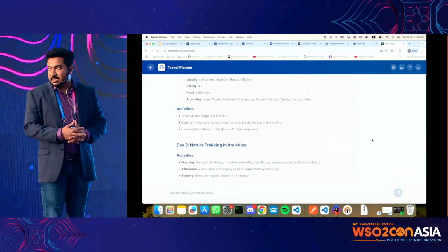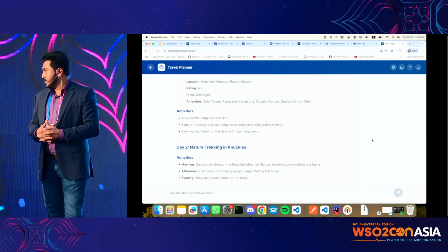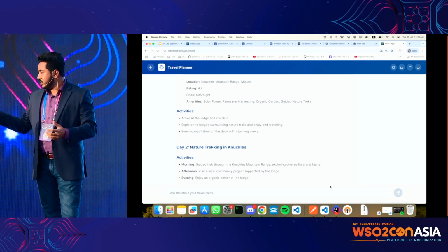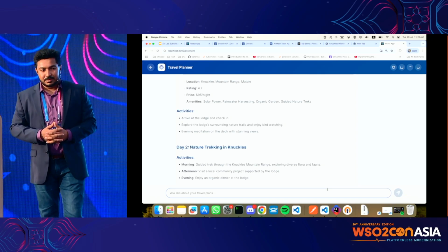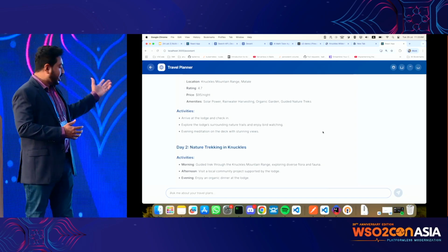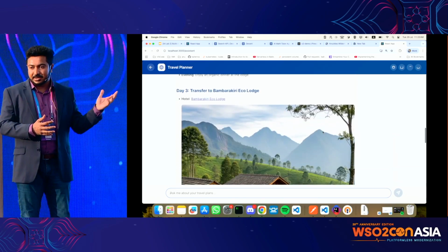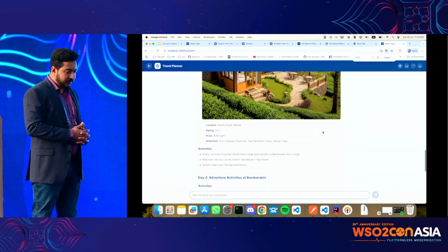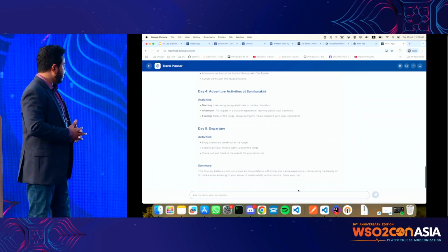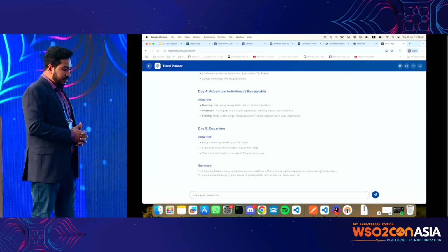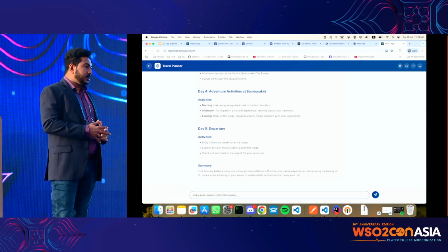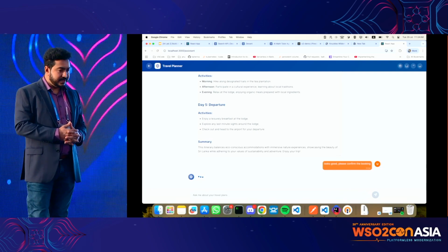Another thing we can do is ask a hotel-specific question, or we can try to book a hotel. Let's try to book a hotel. So let's agree with this plan and say, okay, go ahead and do the booking. This is a critical operation.